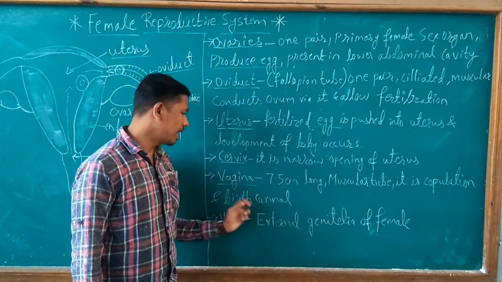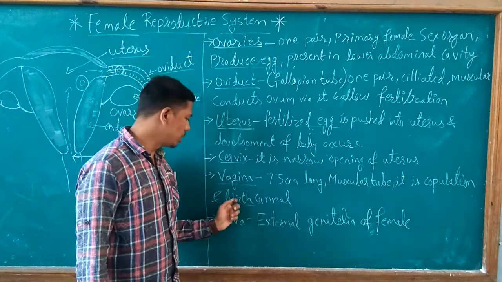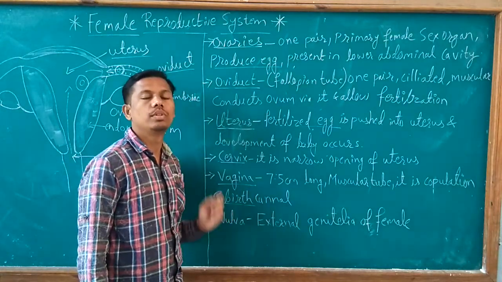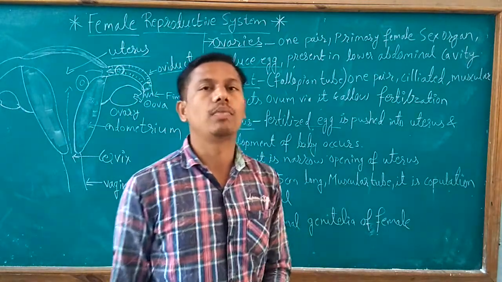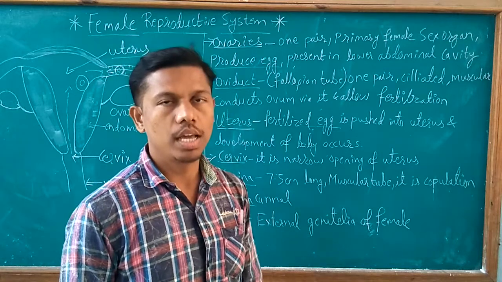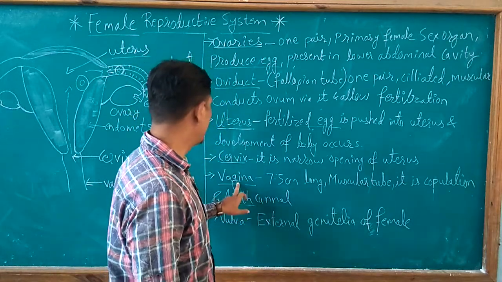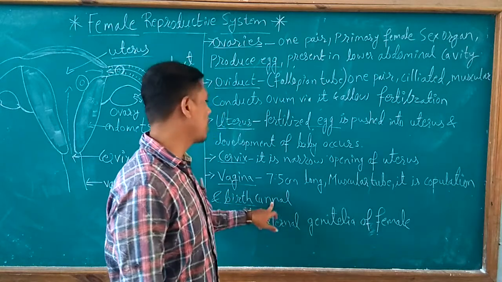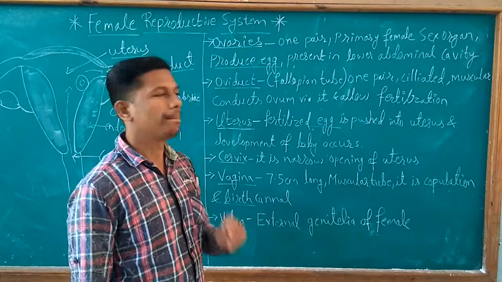It is called the birth canal because the baby is delivered through this canal. When the complete development of the baby occurs, the baby is delivered out of the uterus through this vagina. So it is a birth canal and also a copulation canal.